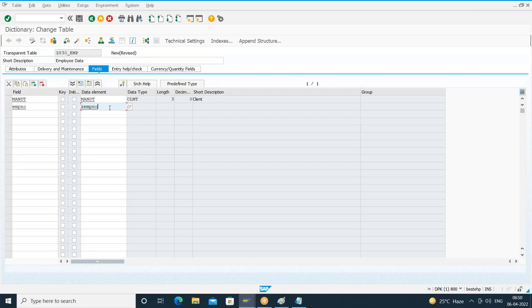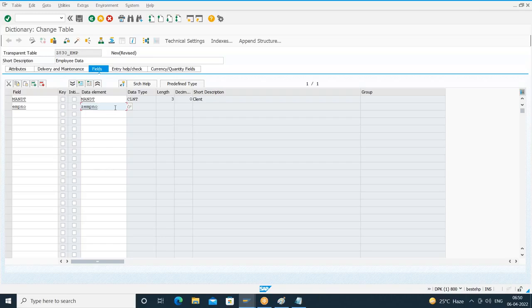So if I press enter, if this data element is already available, I might have created it in the earlier batches. If it is already available, it will show the data type and size here. If it is not available, it will prompt you to create the data element. Understood?